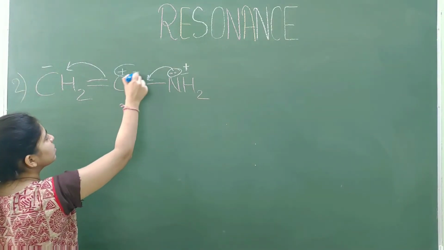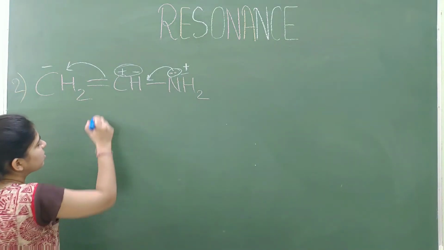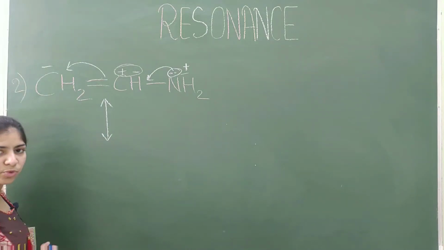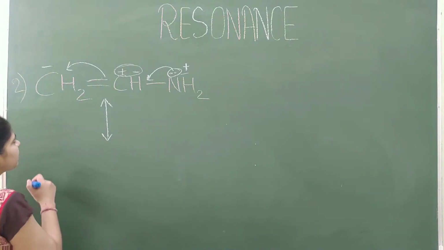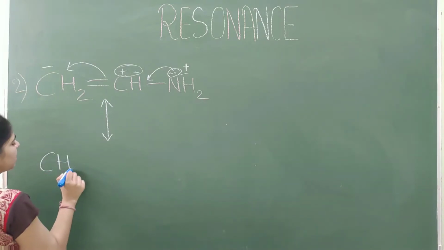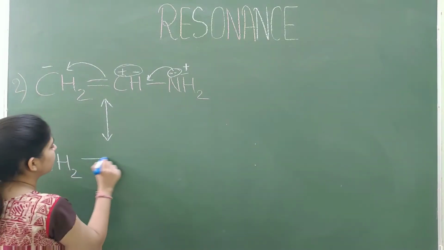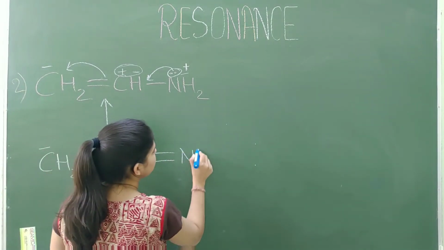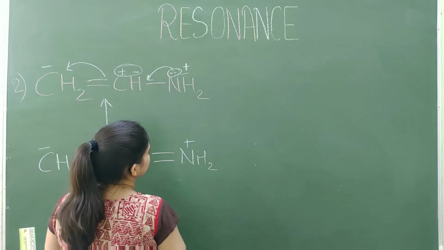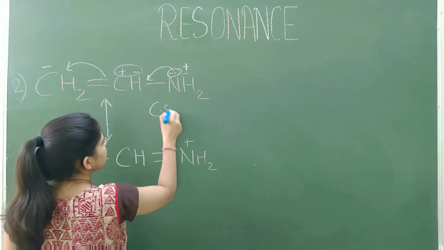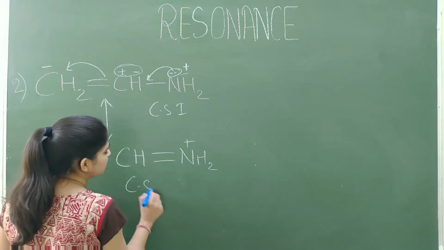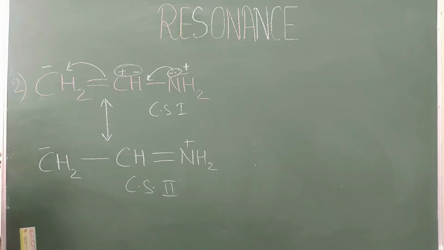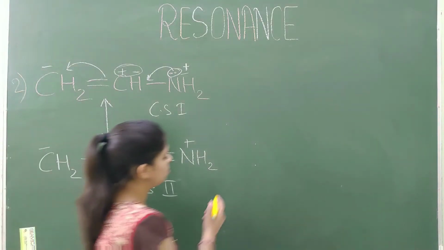So this becomes neutral, and this is the double-headed arrow which we draw between two canonical structures to show the resonance. So we get an anion, single bond, CH, double bond and NH2 cation. Okay, so this is the first canonical structure and this is the second canonical structure. Okay, now let us draw the resonance hybrid of this molecule.